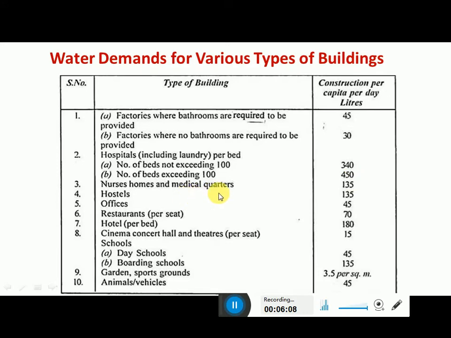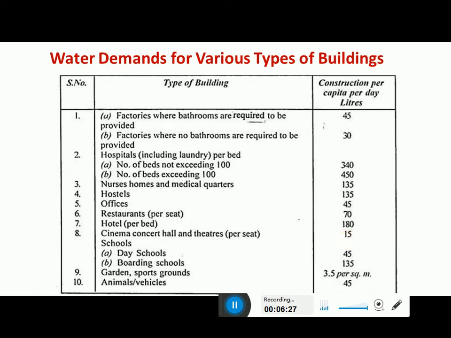So nursing homes and medical quarters, it is 135. Hostels, it is 135. Offices, it is 45 LPCD. Restaurants per seat, it is 70 LPCD. Hotel per bed, it is 180 LPCD. Cinema hall and theatres per seat, it is 15 LPCD.